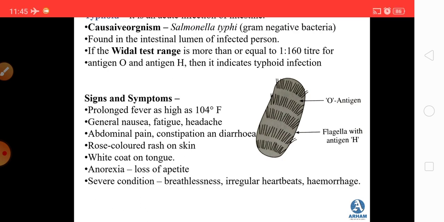Now, signs and symptoms: prolonged fever, and the fever goes as high as 104 degrees Fahrenheit. General nausea, fatigue, headache. Then there is abdominal pain, constipation and diarrhea. Then the external symptoms that appear on your body are a rose colored rash on the skin. Then there is a white coat on the tongue. Anorexia, that is loss of appetite, and in severe condition there is breathlessness, irregular breathing, irregular heartbeat and hemorrhages. So these are the signs and symptoms.